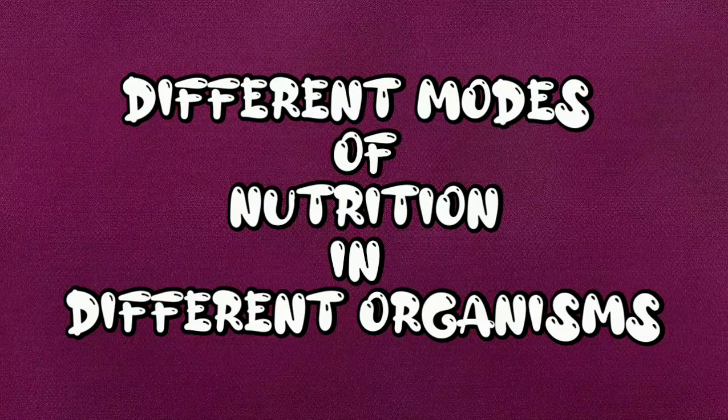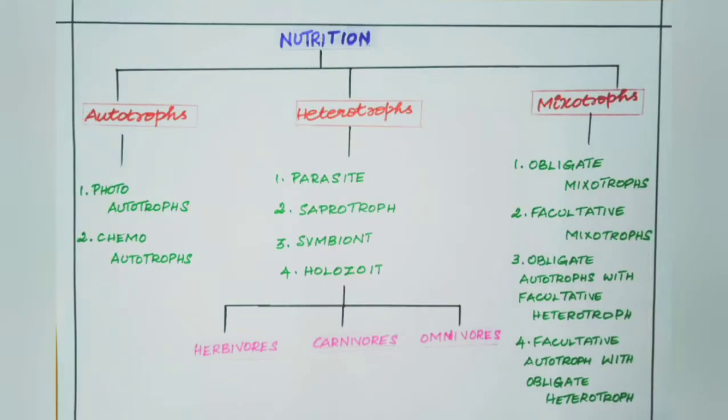Now moving on to different modes of nutrition in different organisms. We will learn in detail about all different modes of nutrition, but first let's have an overview. Look at this flowchart. Types of nutrition. There are three general types of nutrition: autotrophic nutrition, heterotrophic nutrition, and the most uncommon one, mixotrophic nutrition. More often, mixotrophs are not included as a part of types of nutrition, but we consider covering it.